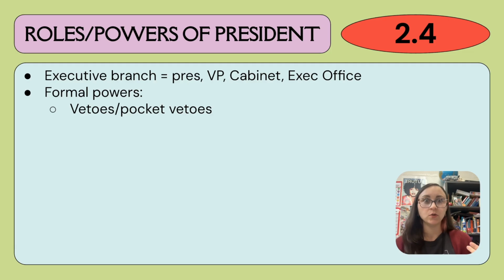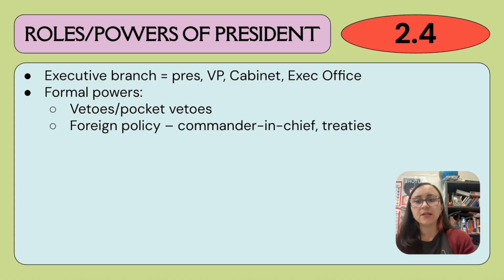For example, Bill Clinton actually did this with the Religious Freedom Restoration Act because Congress was about to adjourn for Christmas. And so this is kind of like a silent killer in that if the president doesn't sign it and then Congress adjourns within those 10 days, there's no chance for an override.